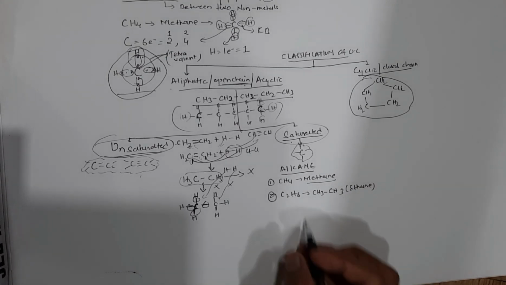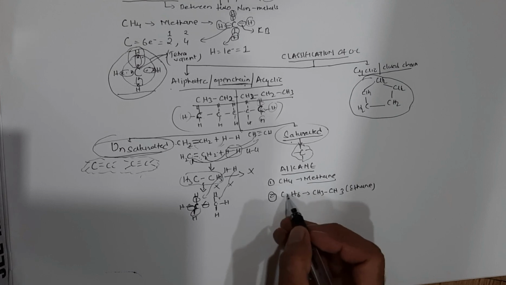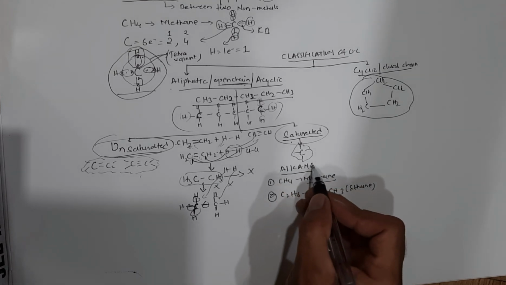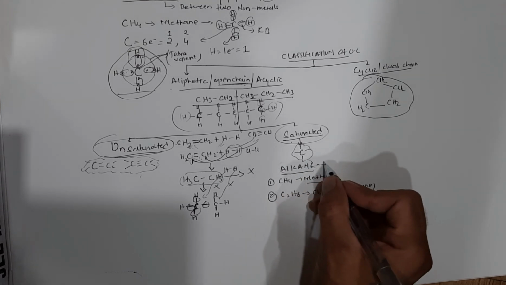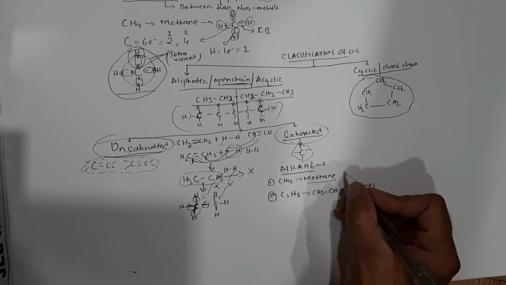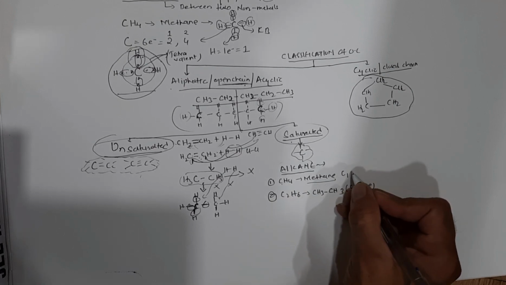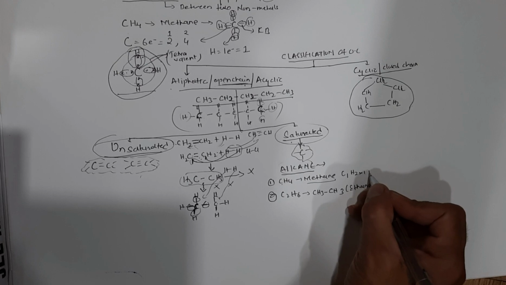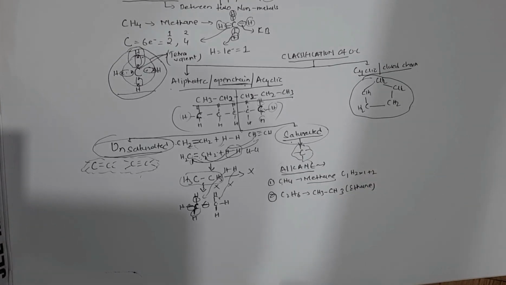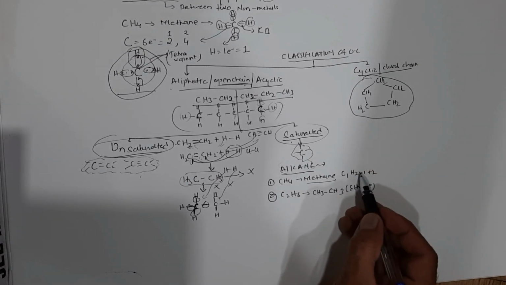So if you remember these two examples, using them we can make a general formula for alkane. See properly. Methane can be represented as C1H 2 into 1 plus 2, so 2 into 1 plus 2 becomes 4, CH4.